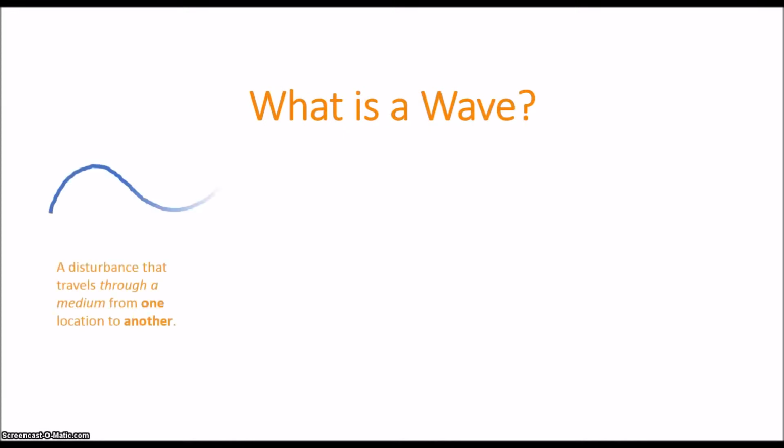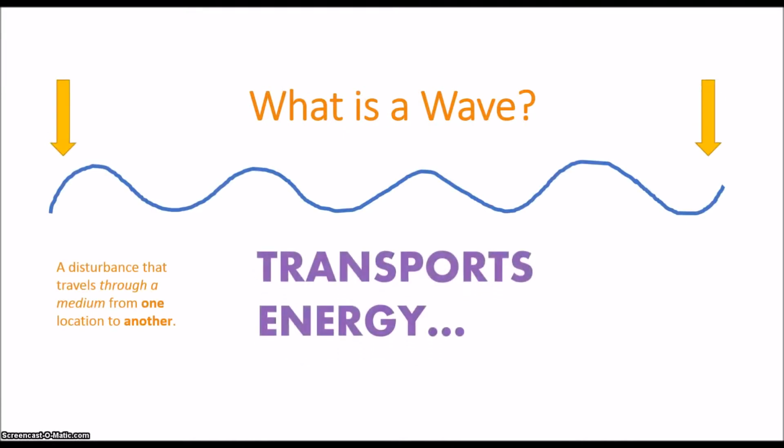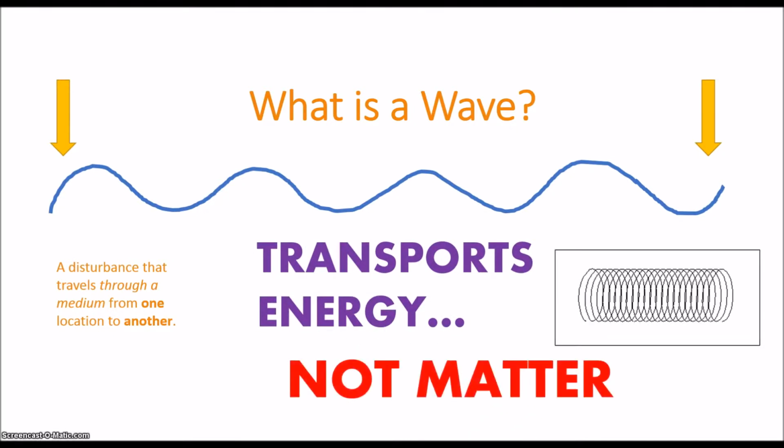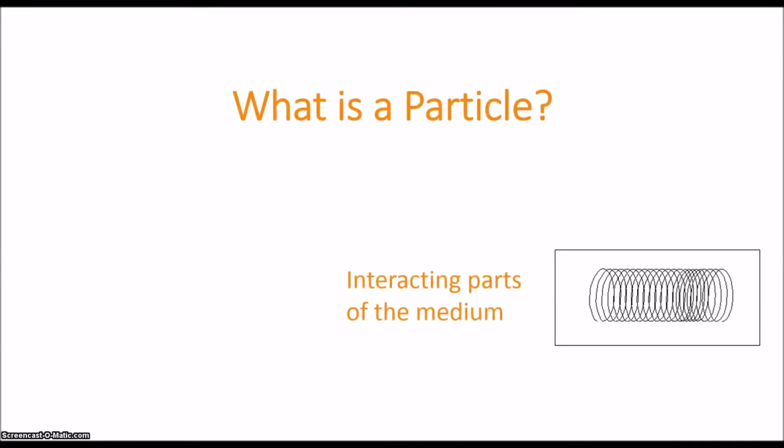What is a wave? A wave is a disturbance that travels through a medium from one location to another. Waves only transport energy, not matter. In the case of the slinky, the particles are only being temporarily displaced. It's the energy that's being transported from point A to point B. What is a particle? A particle is an interacting part of the medium that the wave travels through.